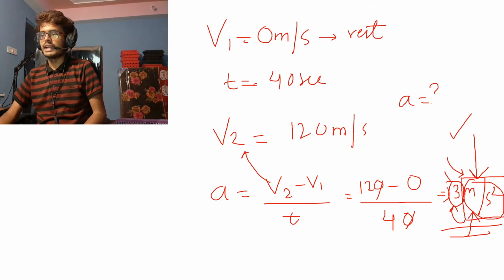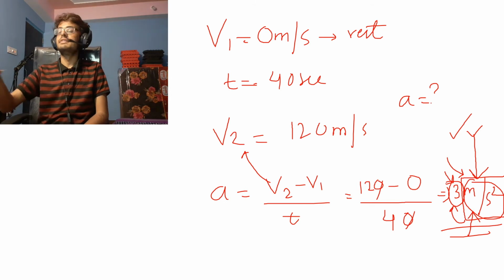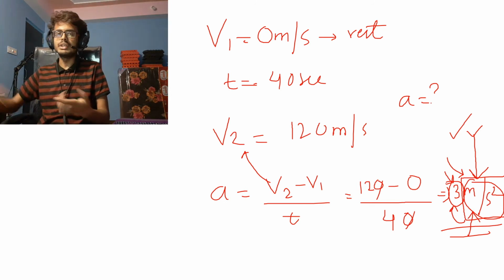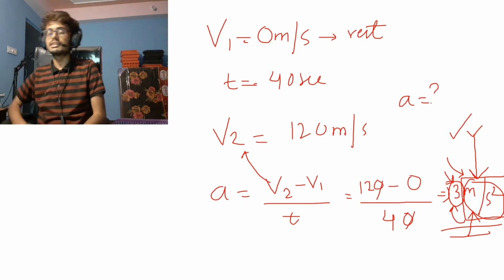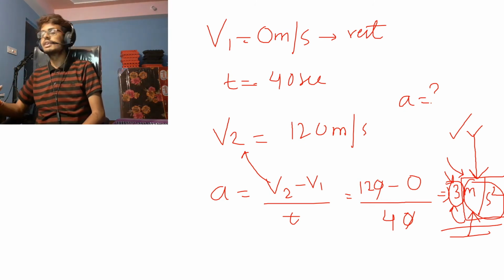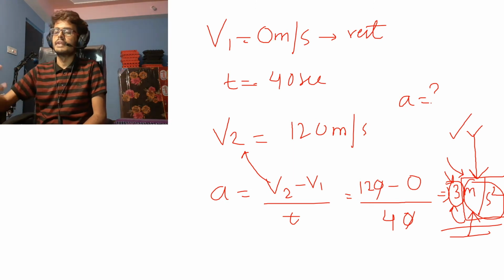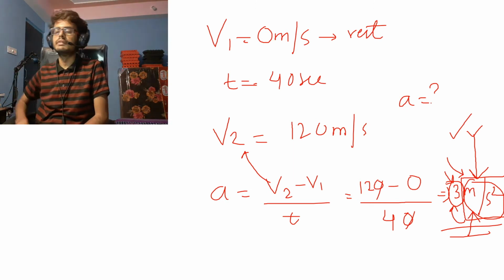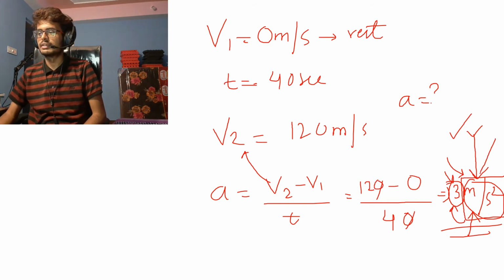In my personal opinion, I find this unit to be more valuable than just getting a numeric value. Just getting a numeric value of five, what is five? It can be anything. 5 meter, 5 seconds, 5 meter per second. It can be velocity, acceleration, length, mass, 5 kilograms. So you should be clear with your answers. You should clearly write what you have found out through the entire process of solving it. You have to be conclusive at the end. So this carries great weightage.